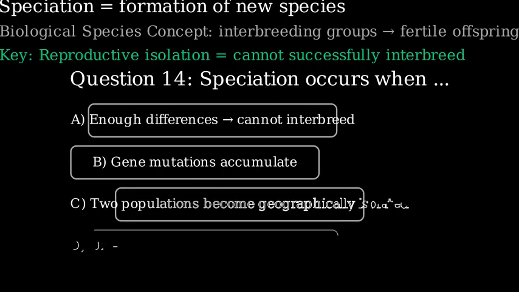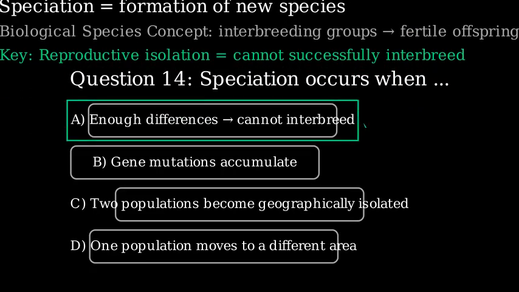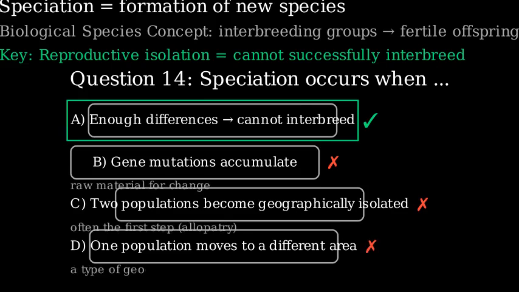Question 14. Speciation occurs when: A. Enough differences accumulate between two populations that they can no longer interbreed. B. Gene mutations accumulate. C. Two populations become geographically isolated. D. One population moves to a different area. The correct answer is A. Enough differences accumulate so they can no longer interbreed. The other options describe processes that can lead to speciation, but they are not the defining event.